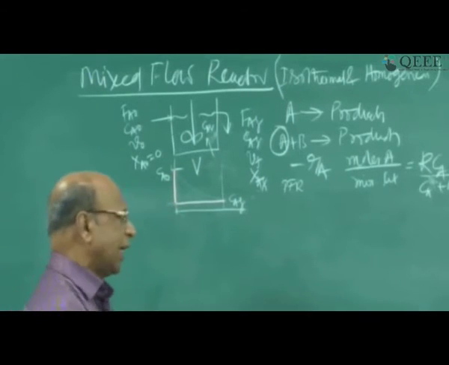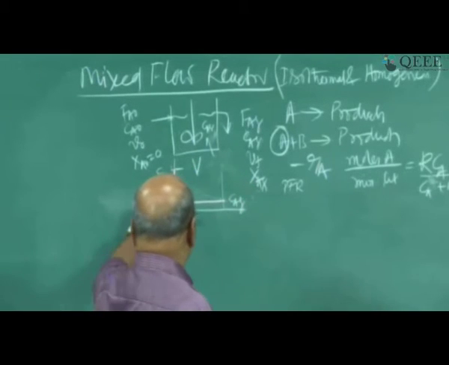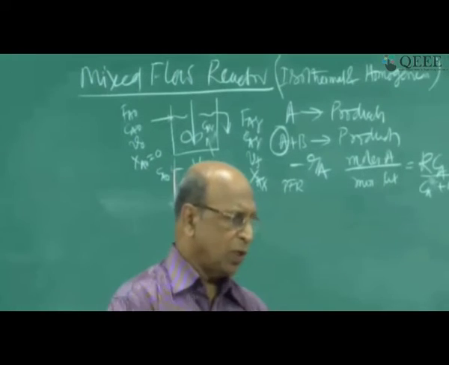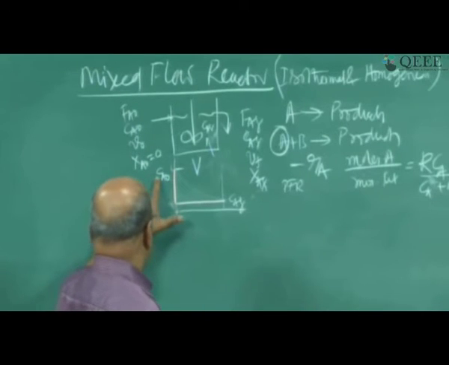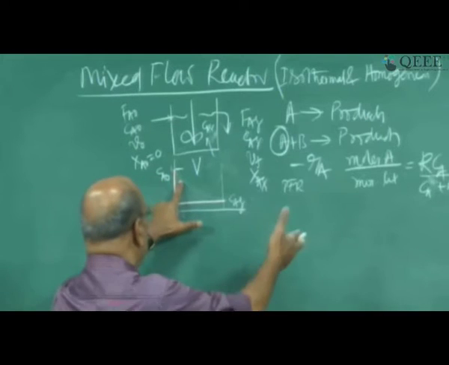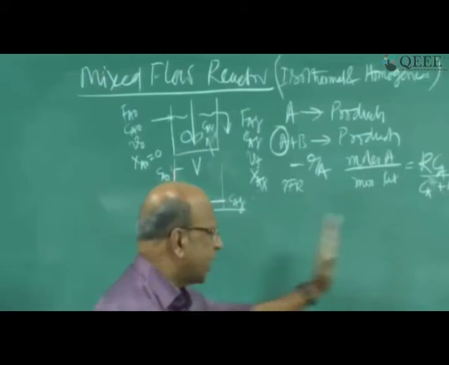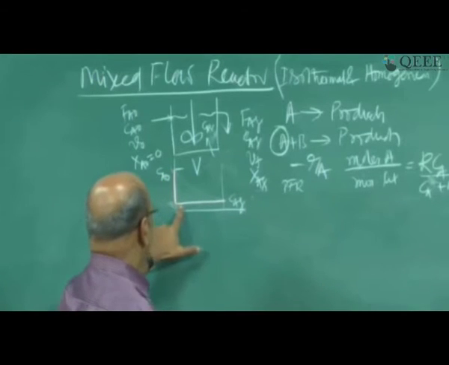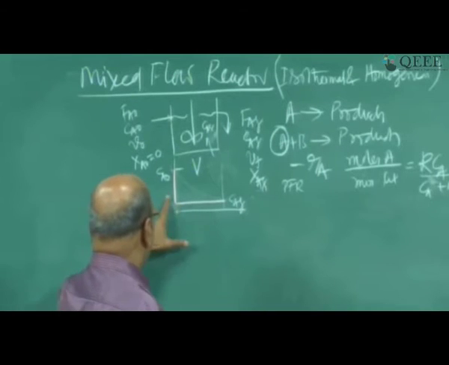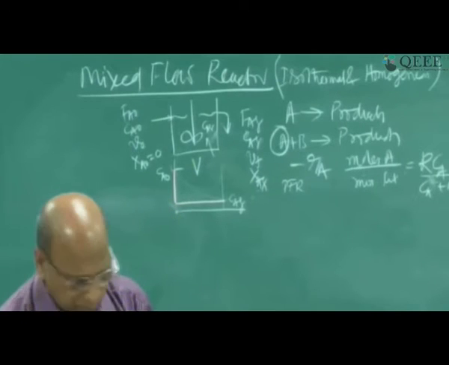That means we are losing the potential reaction steps, so many in between, because suddenly Ca0 to the outlet concentration CIF it is reaching, without giving us the benefit of using, if Ca0 equals 10 moles per liter, and the next stage in the PFR is 9 moles, 8 moles, 7 moles, 6 moles, all that reaction takes place. But here suddenly 10 moles becomes 2 moles or 1 mole if it is 90% conversion. So that is the one way of inefficiency that is coming into mixed flow reactor.